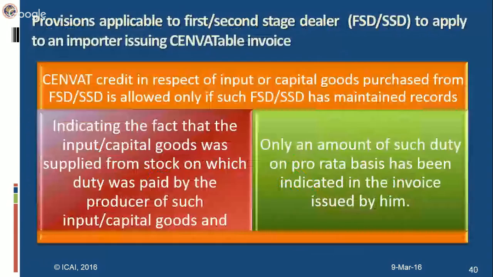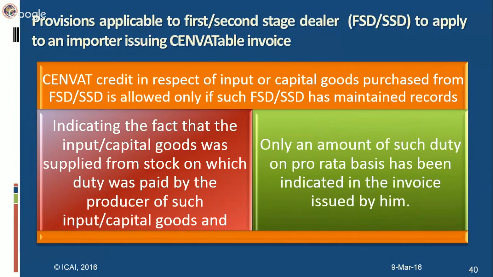Let's come to the next amendment, which is there in case of Rule 9. Before discussing the amendments, let's look into the background, some basic concepts. As we know, the CENVAT chain continues till the time manufacture takes place. As soon as trading activity begins, that is, goods are not used by a manufacturer but only traded, then the CENVAT chain breaks, which implies that excise duty can be passed only by a manufacturer and not a trader. So when a manufacturer or service provider procures inputs from a manufacturer, then only he can avail credit on such inputs, otherwise he can't take.